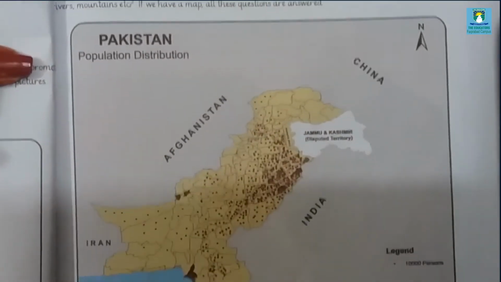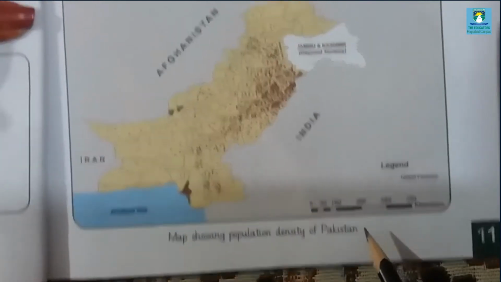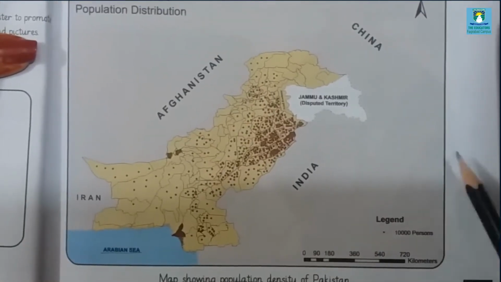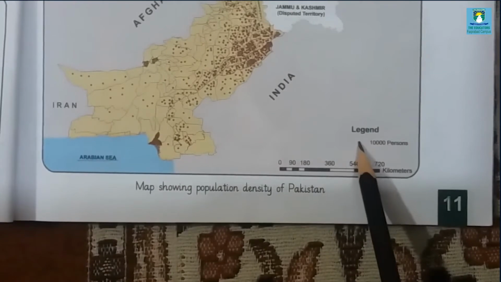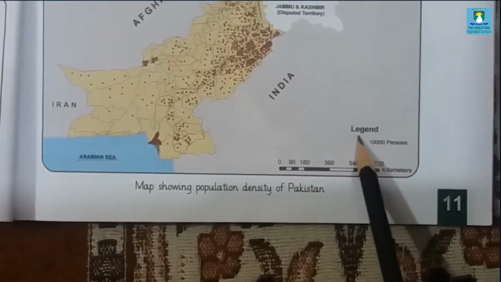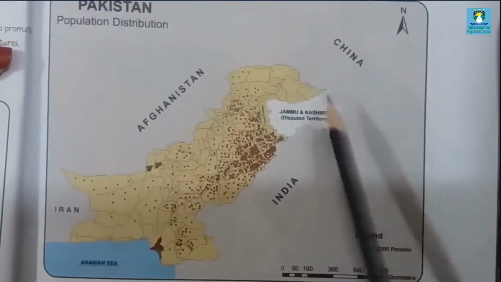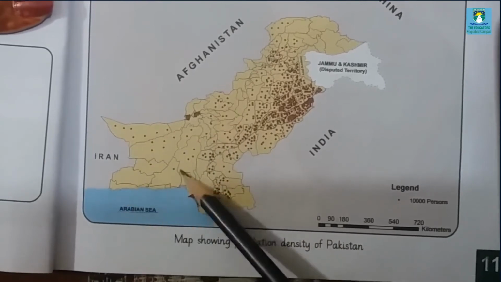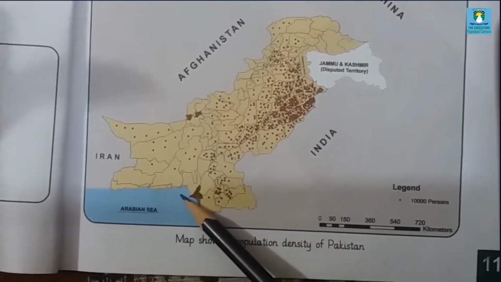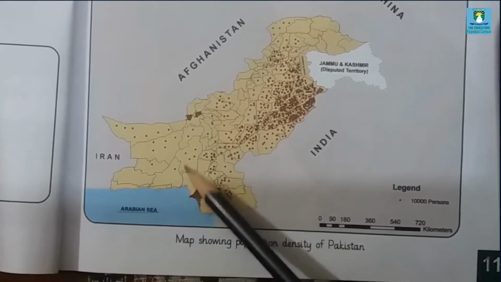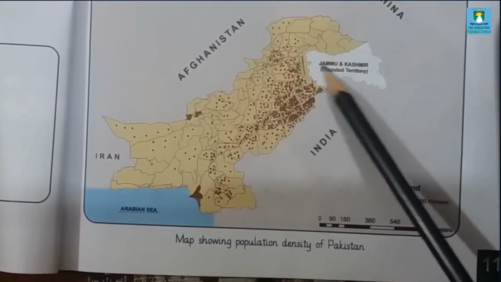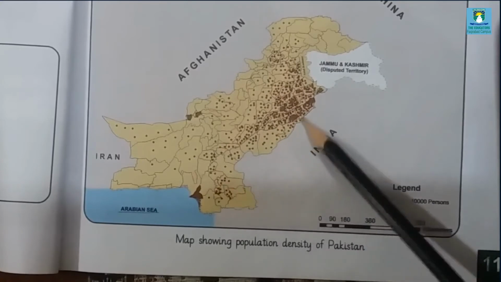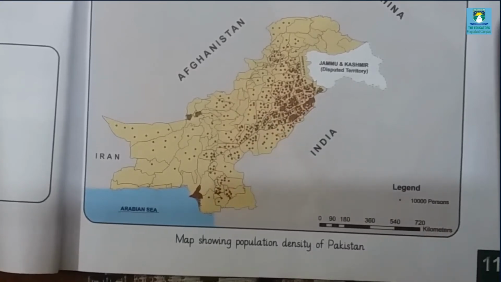For example, this map is showing the population density of Pakistan. As you can see, the point which is almost brown in color shows the population. Now look at this. This is a portion of Balochistan. It has very little population, as we have studied that desert regions are very sparsely populated areas. This is Sindh, KPK, and much of the population is present in Punjab. So this is a map of population.